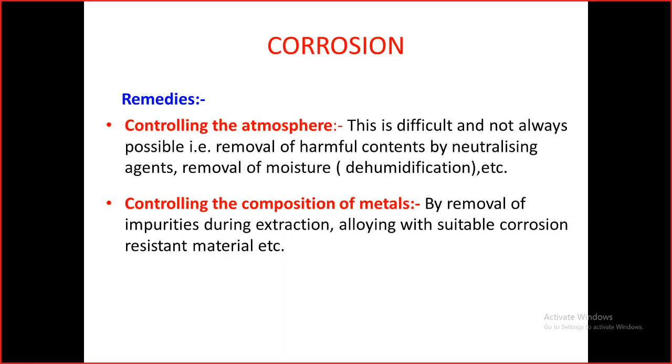And the second one, controlling the composition of metals. During the design stage, or while selecting the materials for our manufacturing, we can have some control over that. So by removal of impurities during the extraction, or alloying with suitable corrosion resistant materials like that.